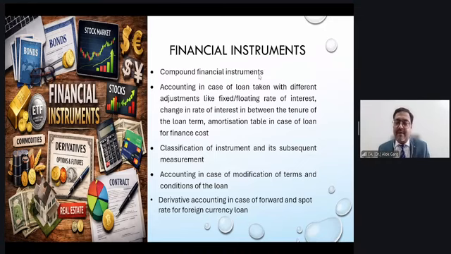So please remember 109, do a lot of practice in 109, discuss the classification conditions, recognition conditions, right? Measurement, modification, impairment, which is your ECL model, expected credit loss model, the life cycle, stage 1, stage 2, stage 3, right? And your derecognition and the disclosure aspect, which is given in Ind AS 107. Very, very important. Any input from you, Shilpa ma'am, on this?